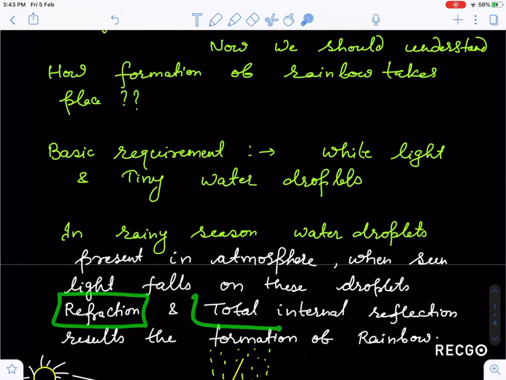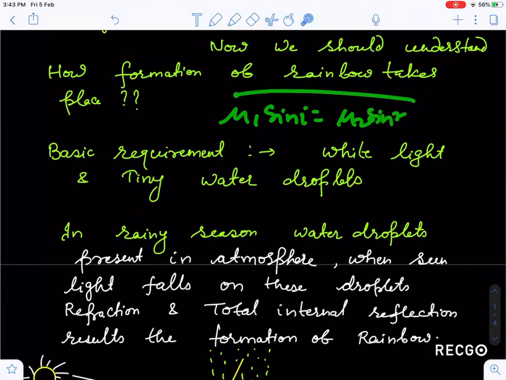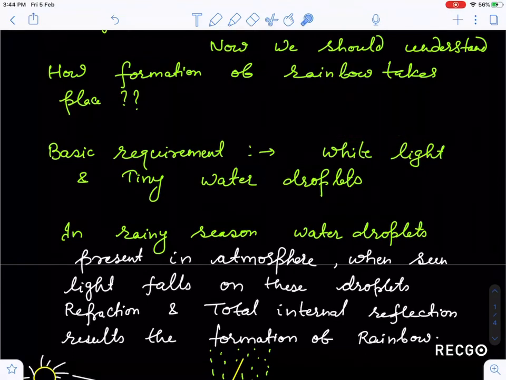Here I have used two terms, guys: refraction and total internal reflection. I have already discussed these in class. Refraction: whenever light enters from one medium to another medium, it either bends towards the normal or goes away from the normal. This bending of light when it enters from one medium to another, either towards the normal or away from the normal, is refraction. We have also discussed Snell's law, mu1 sine i is equal to mu2 sine r. We have already discussed all these phenomena in class, so I'm not going into detail.